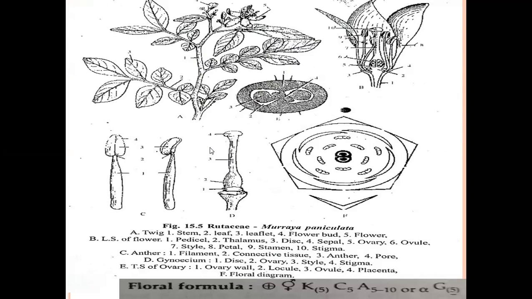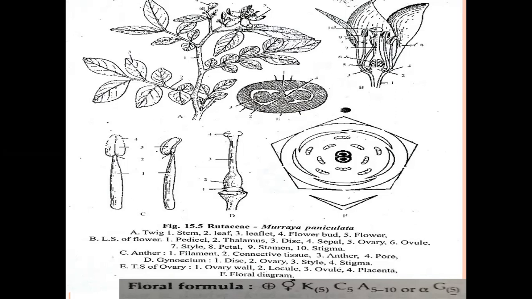The first topic is habit and habitat. Mesophytes means they develop in the mesophytic region. The Rutaceae family plants develop in the mesophytic region, so they are called mesophytes. The habit is perennial trees.